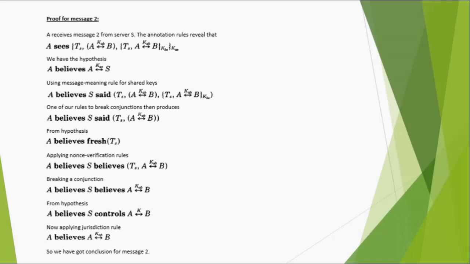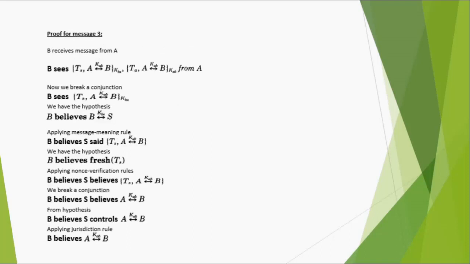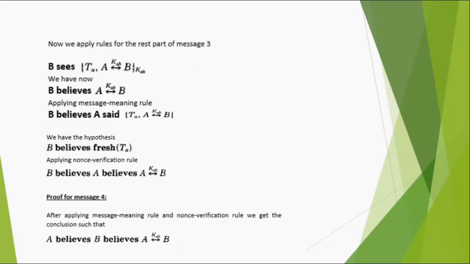After analyzing, we can see that we have got A believes that there is a shared key between A and B. We also have a proof for message 3, and we also get the conclusion: B believes that there is a shared key between A and B. There are two parts of message 3, and for the rest part of message 3 we got this: B believes that A believes there is a shared key between A and B. Also we have applied the message meaning and nonce verification rule to message 4, and we have got this: A believes that B believes there is a shared key between A and B.